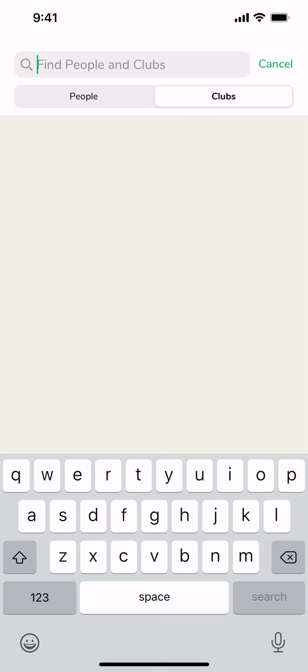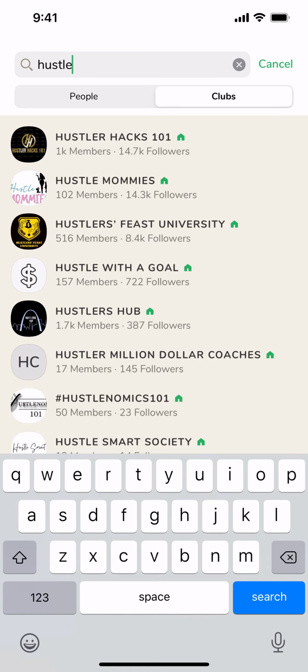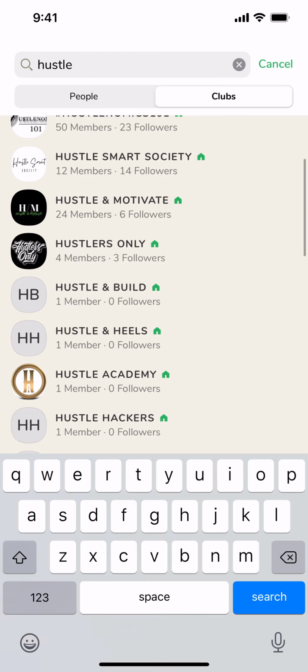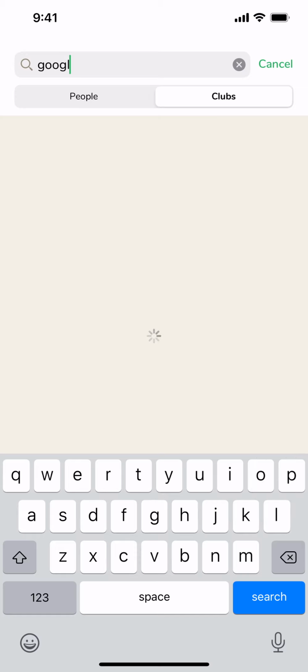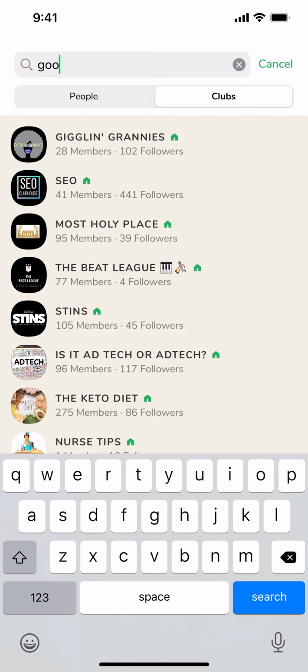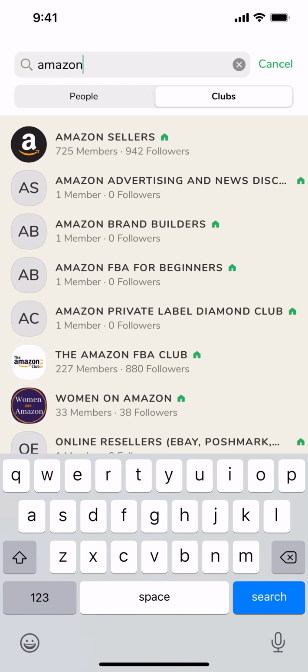You can find particular clubs, and what this does is it searches for, let's say, if you have a keyword that you want to find, you'll notice that there's a lot of clubs that might have that same keyword. If you're searching Google, or let's say Amazon, let's say you want to find out how to start your own e-commerce business. There are clubs that have industry leads on this. Because this is so exclusive, this goes to the cream of the crop, and these people are constantly adding value to you in these clubs.